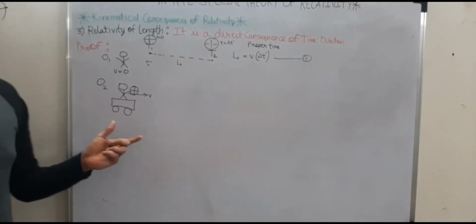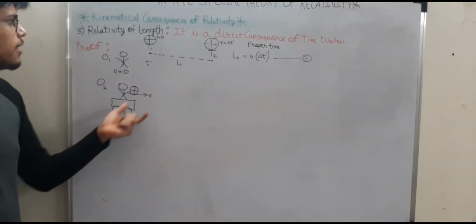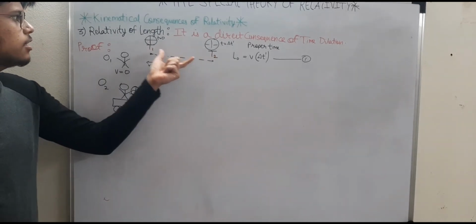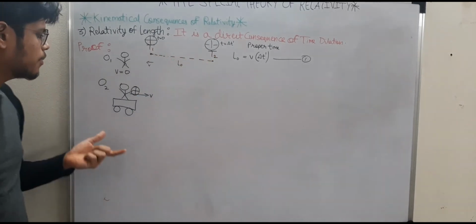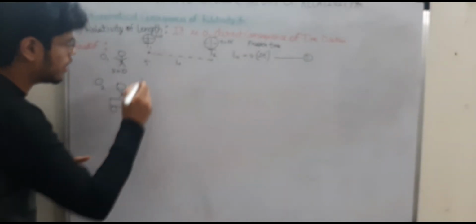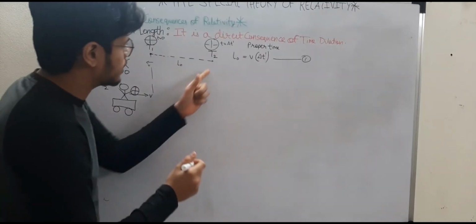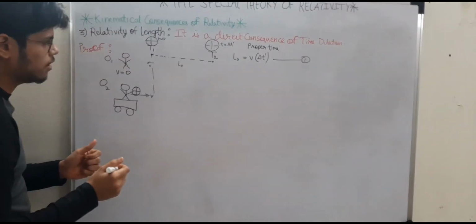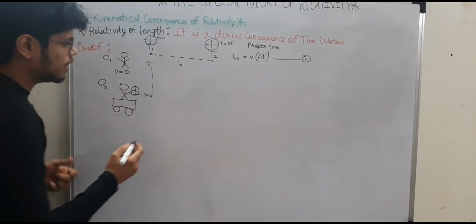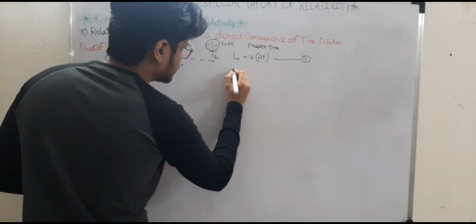Now he has to carry only one clock, because he will say that I do not need to observe both clocks placed at the train station since I am moving in only one reference frame. That means I have to carry only one clock in order to note my time interval. So he will go and record this position with his clock, and then he'll go to the second position and record the length, right? So let's say the length that he records is L dash,